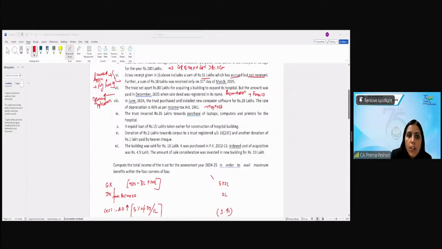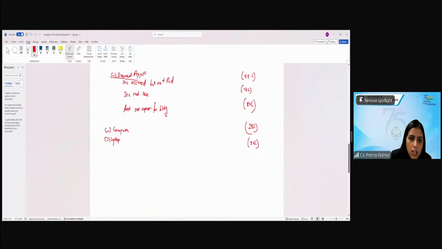Let's say, for example, if the question would have given you that loan taken, let's say 20 lakh, applied for purchase of, let's say, purchase of furniture. This is not application. But repayment of loan which is there, that will be considered as application. So this 15 lakh will be my application.